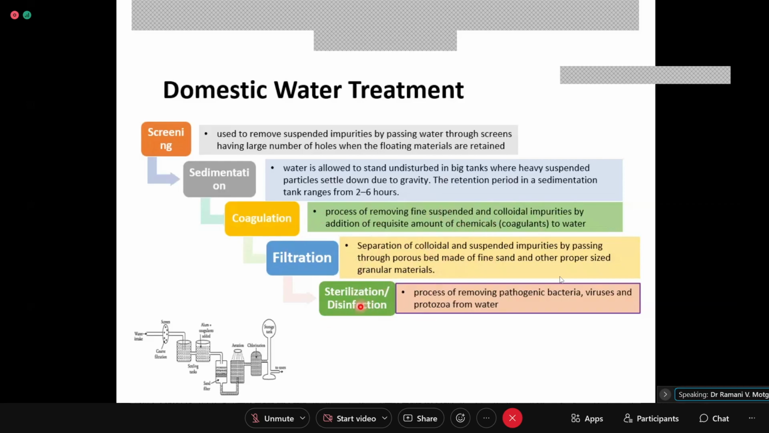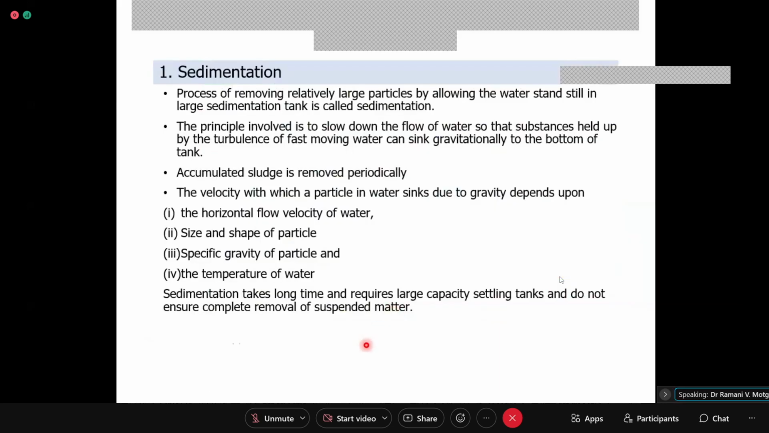Then the next step is sterilization. Before sterilization, generally it is met with mechanical deaeration, and then sterilization, the process of removing pathogenic bacteria, viruses and protozoa from water, is termed sterilization or disinfection. Okay, so these are the 5 steps. So the first step is sedimentation. Now, first is screening, of course, but that is just removing the larger blocks. So in actual treatment, if you see, sedimentation is the first.